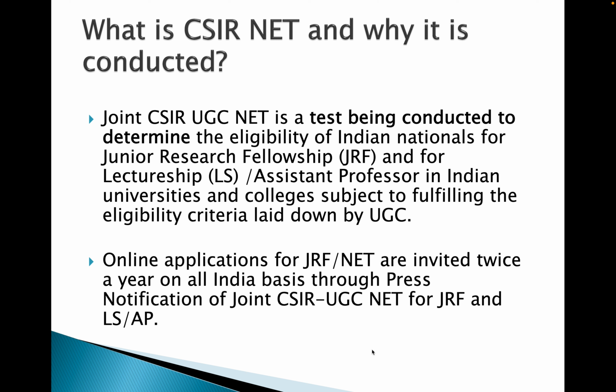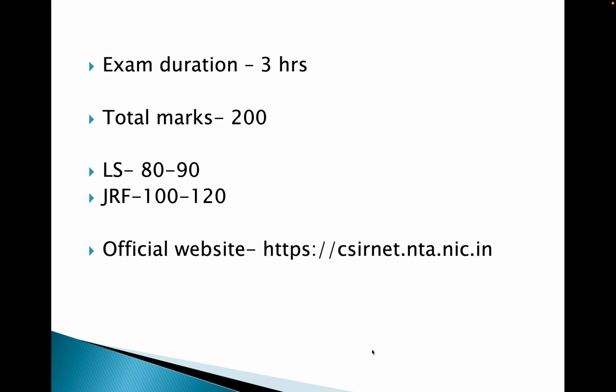The exam is of 180 minutes, and total marks are 200. For qualifying LS, lectureship, you need at least 80 to 90 marks out of 200. And for qualifying JRF, you need 100 to 120 marks. We will talk about how many questions you need to attempt and everything. The official website is this. You can note this and visit this website.